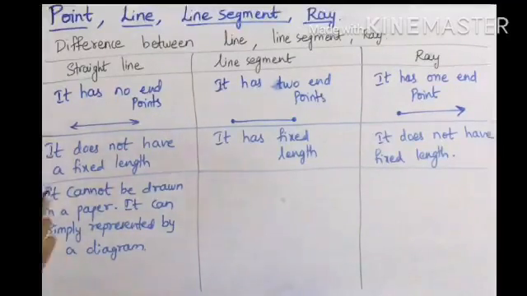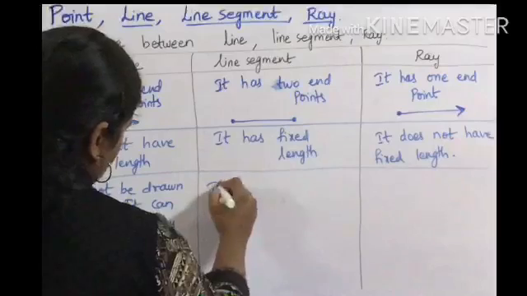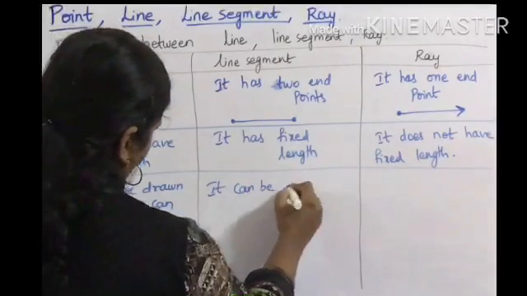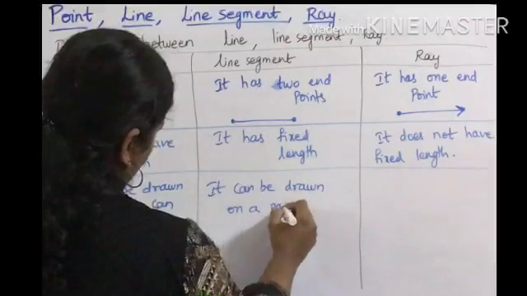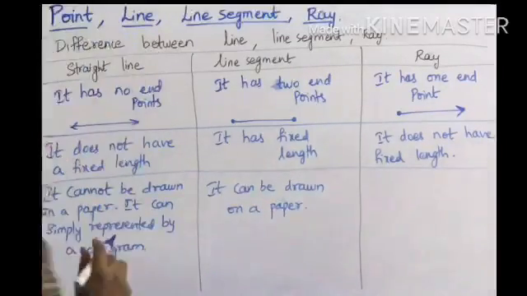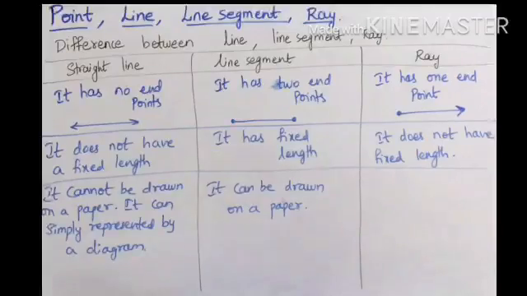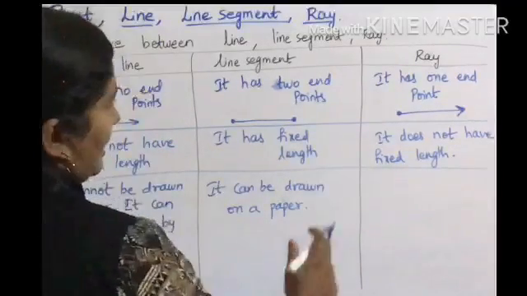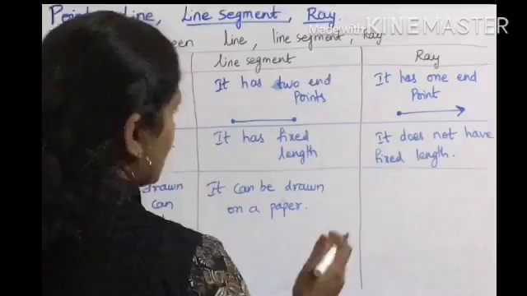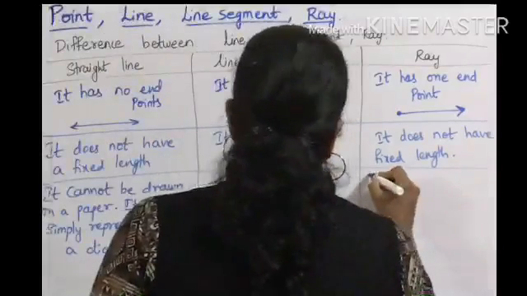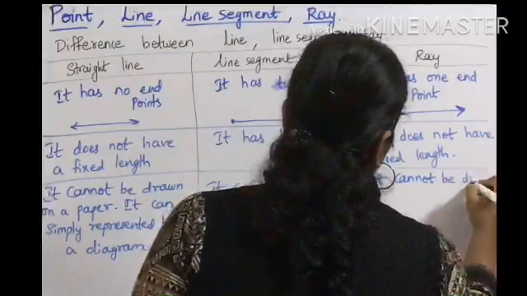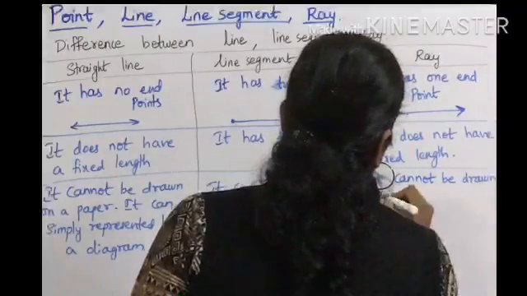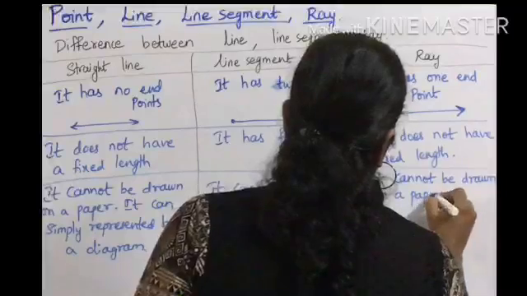Next, line segment has fixed length, so it can be drawn on a paper. So if you are asking to draw a 5 centimeters line segment, you can draw, right? Now what about ray? Ray does not have a fixed length, so it cannot be drawn on a paper.